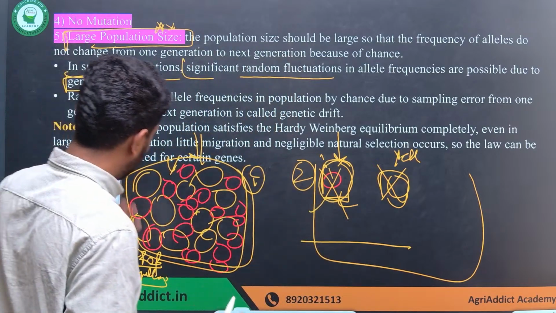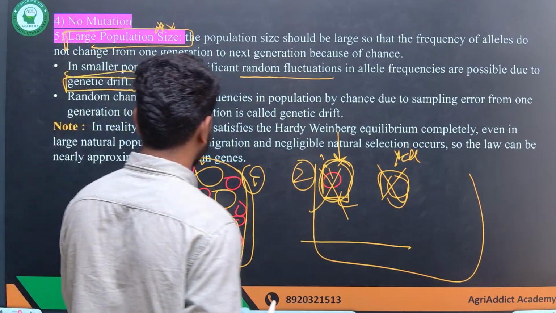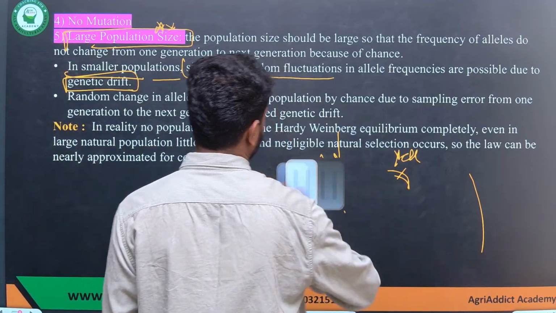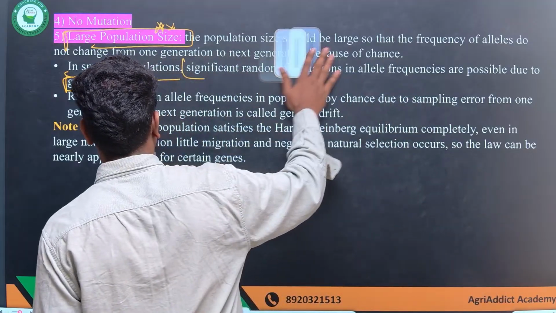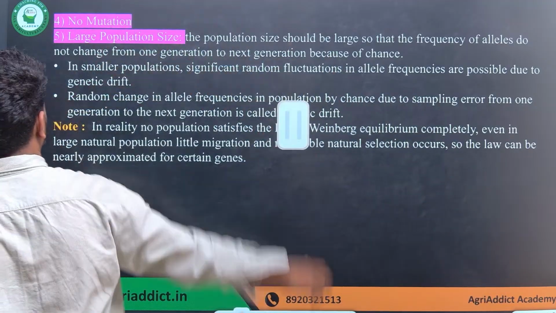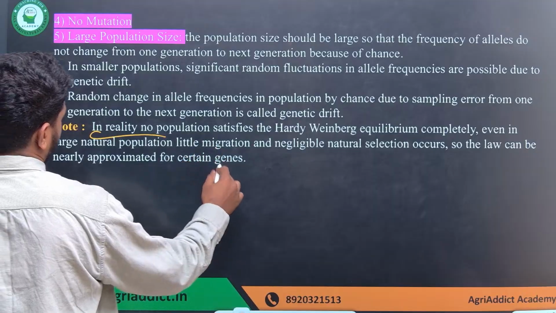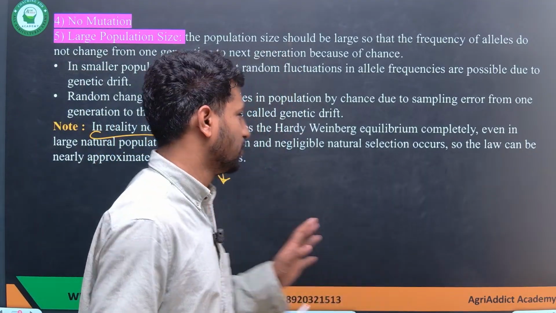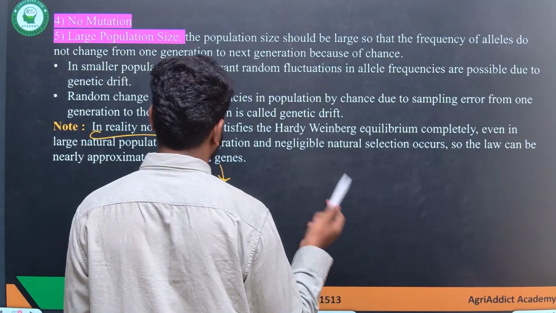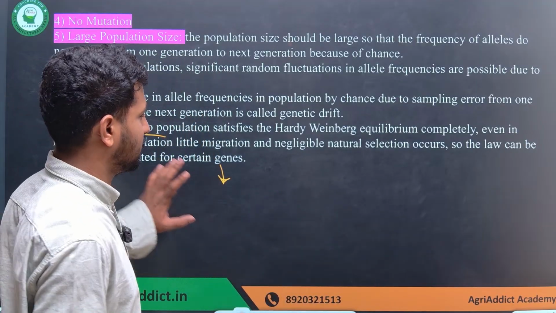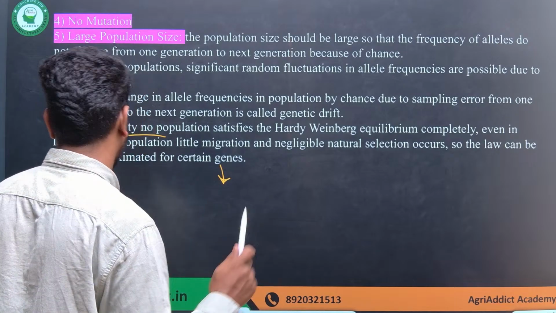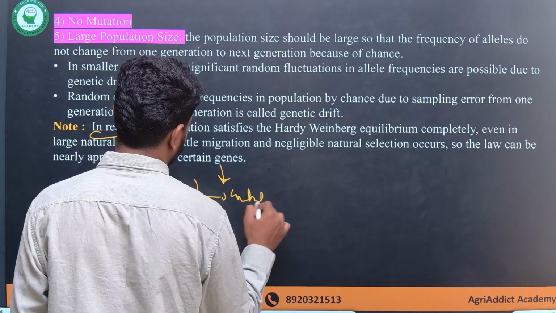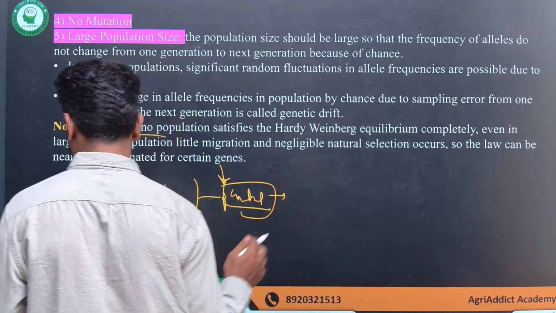Okay, and you have to also understand that whatever explanation I have given, that there is no selection, no mutation, no random drift, is not at all possible in a real population. In none of the real populations in nature do you see the ideal acceptance of this Hardy-Weinberg law. None of the populations will actually follow it. All populations will have a certain degree of genetic drift. There will be natural selection. All the evolutionary factors act on it. But this Hardy-Weinberg law can be a control for understanding the law of nature, the law of evolution, how it is going on.